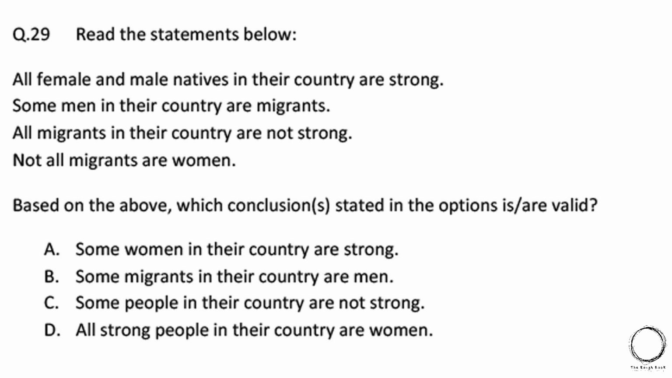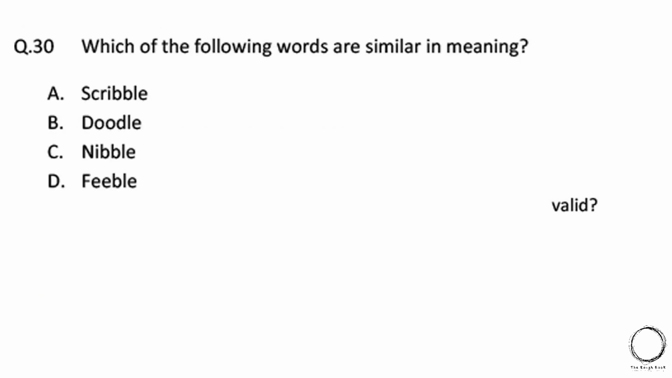So looking at the options, the third statement says that all migrants in the country are not strong, men and women, and according to the second statement, some men are not strong. The fourth statement failed to say whether women are included as migrants or not. It didn't give any confirmation and hence there are no women migrants. So all women are strong. B is also right. C is obviously right. D is certainly wrong, for native men are also strong, and hence the right answer is options A, B and C.